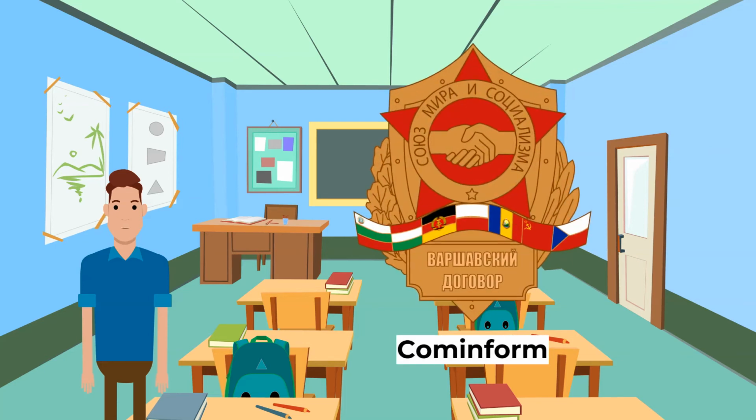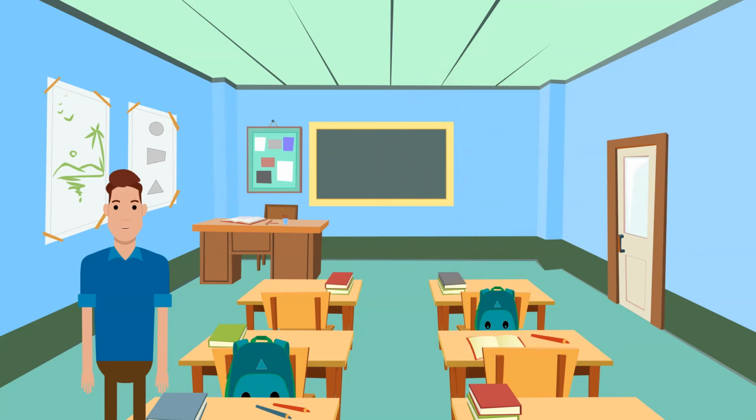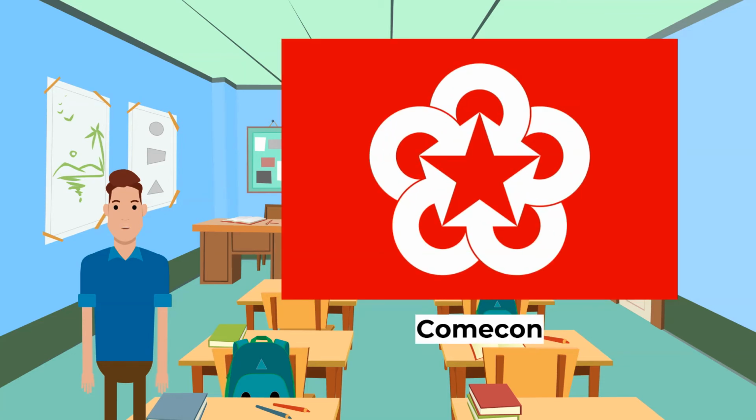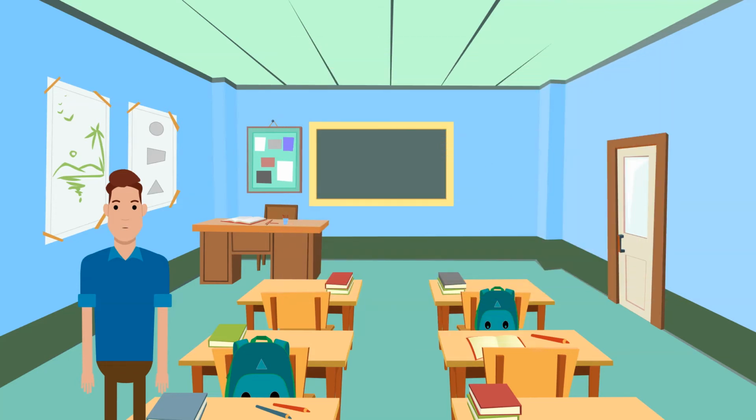It set up Cominform, the Communist Information Bureau, an organization which had at its aim to tighten Soviet control in Eastern Europe, to build collective heavy industry in those countries, and to create a trade network between communist countries. It also established Comecon, the Council of Mutual Economic Assistance, to administer its own Molotov Plan of financial aid to keep the Eastern Bloc countries on side.